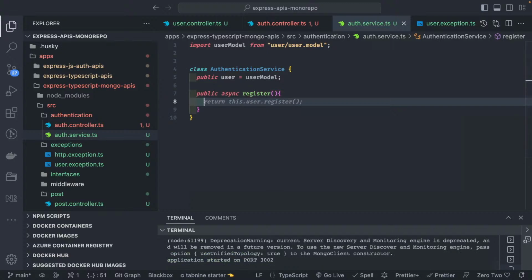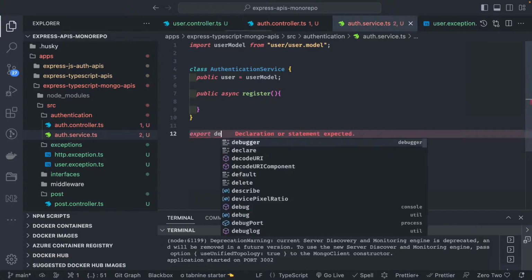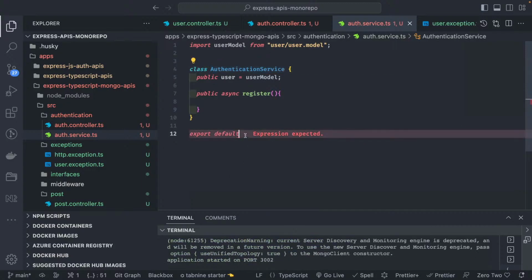So one is register, and once the user is registered we are going to create a user, and using login we are going to compare the password with the password which you are sending. So let's first create register, and here we will do export default, so we will export default AuthenticationService.